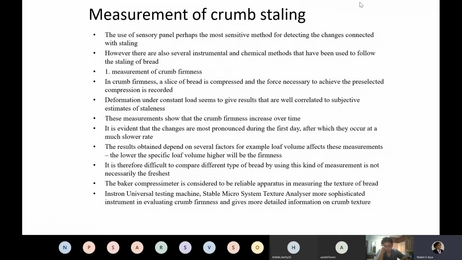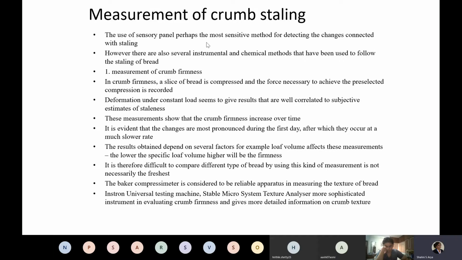Yeah, I think we were on measurement of staling. How can one measure the staling? Now we know what is staling, and what happens to the molecules in the bread. So let us understand how we can measure it. So crumb staling, that is the white portion of the bread, how can we measure it?